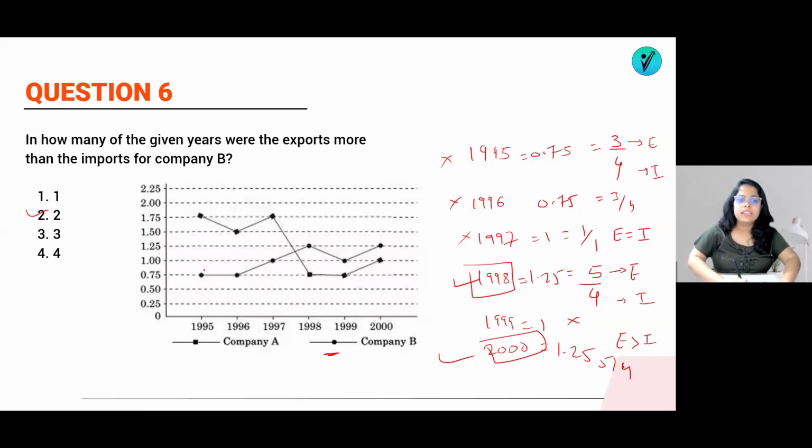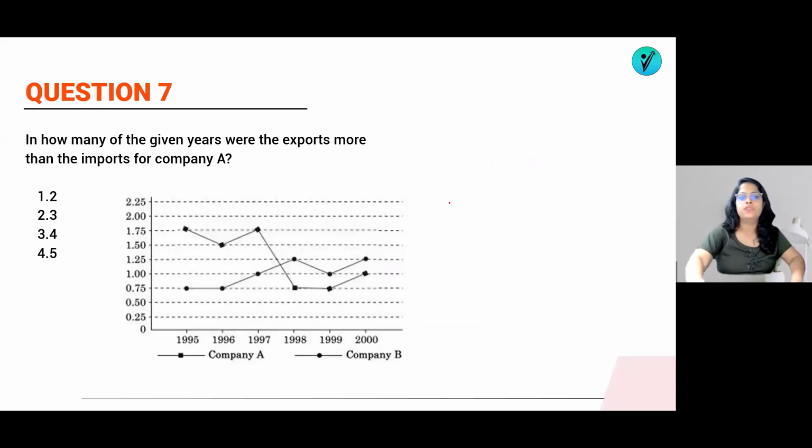So you just have to understand the values of this ratio. Like if we won't solve like this. This is what 3 by 4. 3 by 4 means अरे export less है. यहाँ पे क्या आएगा 0.75 means 3 by 4 export less है. यहाँ पे क्या है 1 means 1 by 1 ये भी नहीं आएगा. 1.25 means 5 by 4. Okay, this one is accepted. 1 by 1 not accepted. 5 by 4 okay हो गया. So 1 and 2, that's it. So in the exam you will solve like this. You are not going to write down all these things. This was only for the understanding purpose. Okay. Now let's go for the next one.